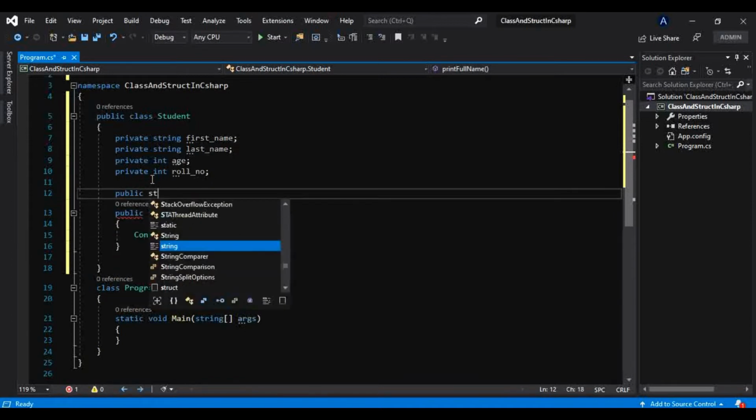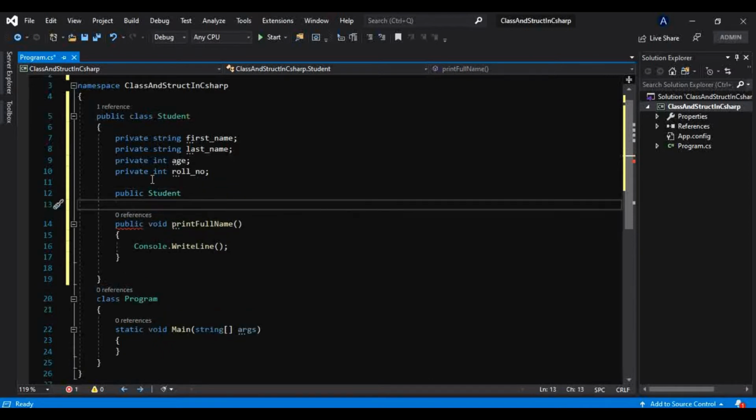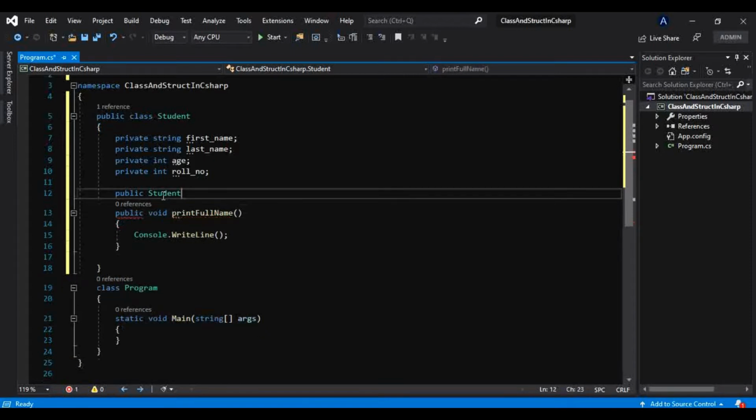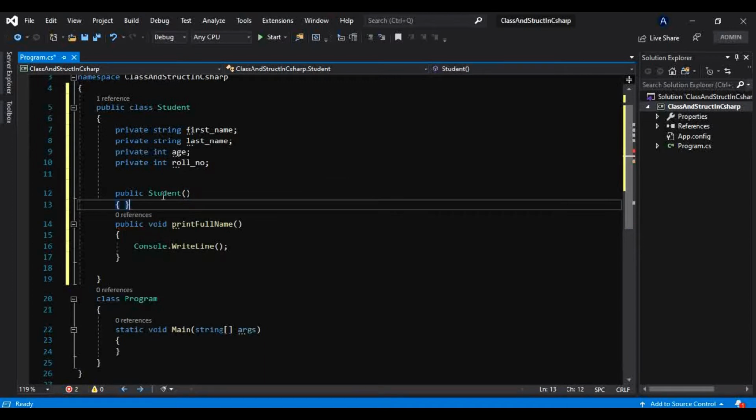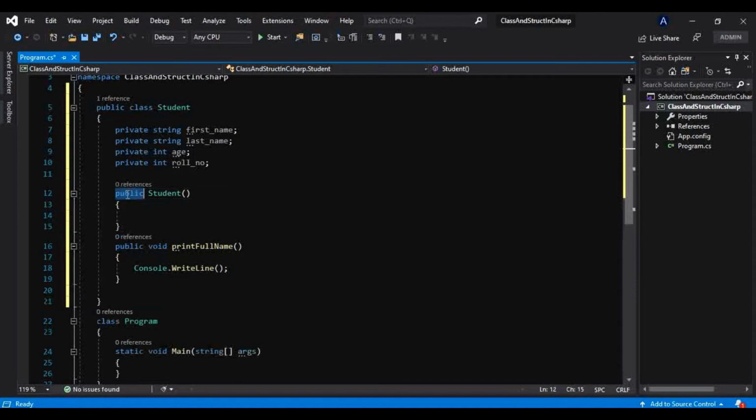A constructor will have the same name as the class name, and can be defined something like this: access modifier, the name which is the same as the class name, parentheses and two curly braces. That is how we define any constructor.